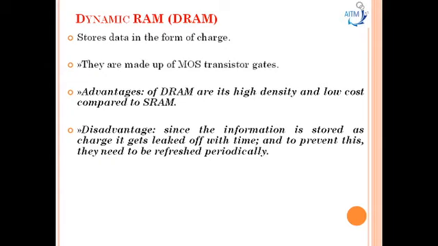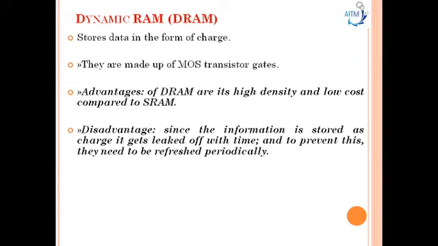So here the DRAM, that is a dynamic RAM, uses the capacitors which indicate the logic 1 or logic 0 here. So the capacitor determines whether the particular bit is logic 1 or logic 0. The presence of a charge in the capacitor indicates logic 1 and the absence of a charge indicates logic 0 here.